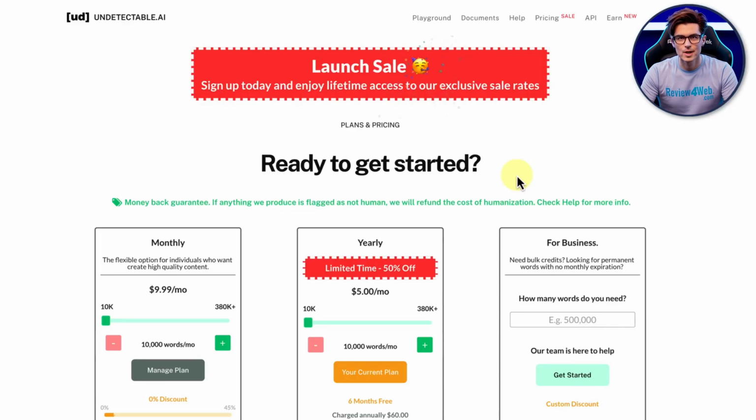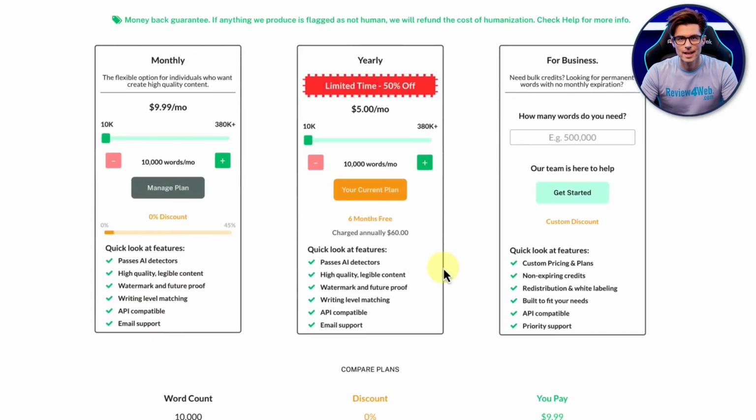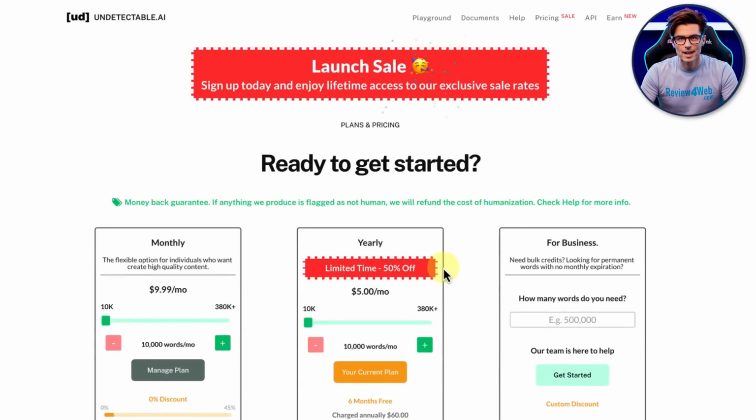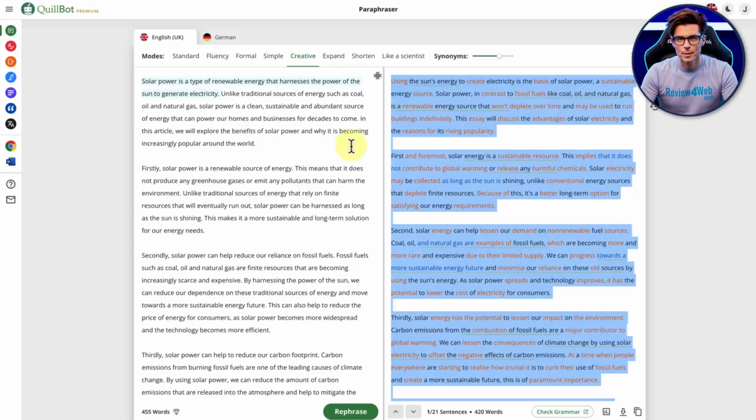Bard itself, Google's AI version of ChatGPT, can, of course, produce articles and blog posts as well. So, it's just going to be a really weird time. But when you've got a tool like this that's so inexpensive to just rewrite the content, have it humanized, as they call it, and then you can publish it and maybe relax, at least for a while, that your content is going to be thought of as human, then I think it's probably worth doing it. And it's a shame that Quillbot doesn't work anymore, but that's the truth.